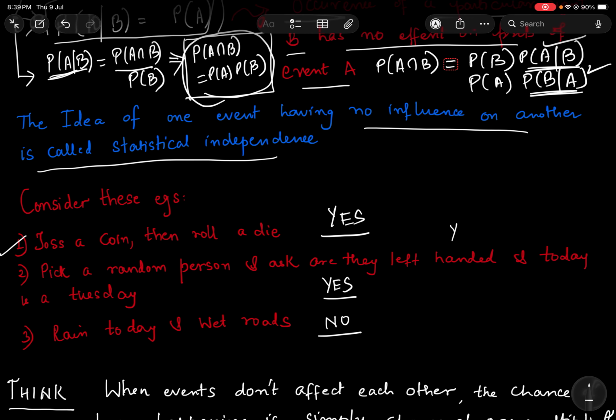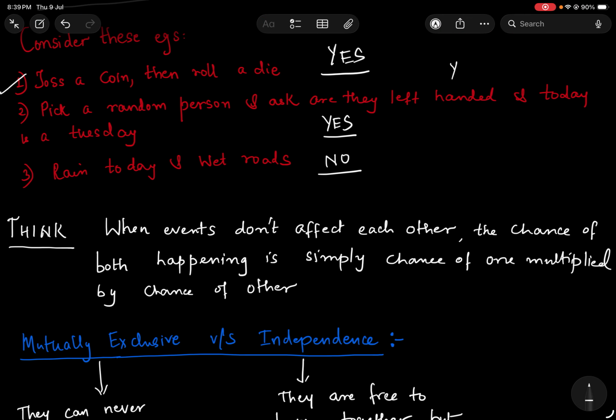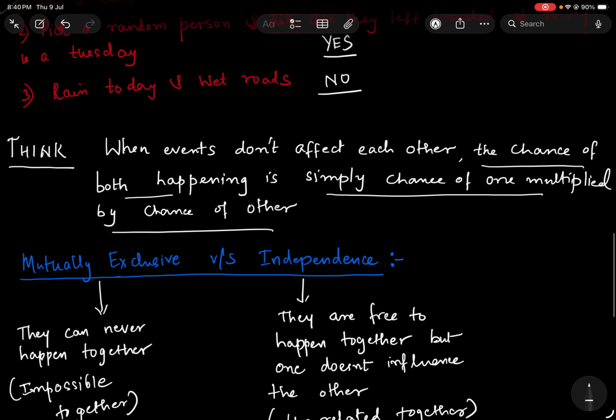I would like to end this concept majorly by giving you a thought process whenever you think of independent events, and that is when events don't affect each other. It is called statistical independence, and the chance of both happening is simply the chance of one multiplied by the chance of another. The complications of finding the intersection of two events of both happening together is completely simplified, because we are now looking at the independent events probability and just multiplying them. Okay. So that is the concept of statistical independence of two events.